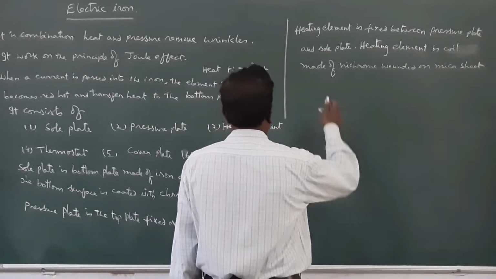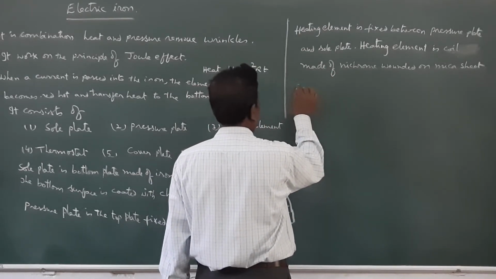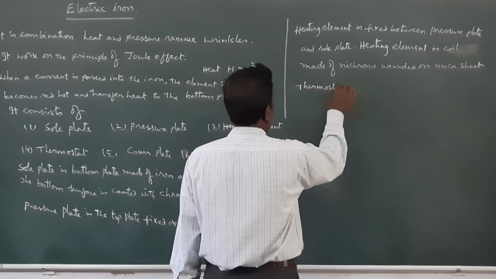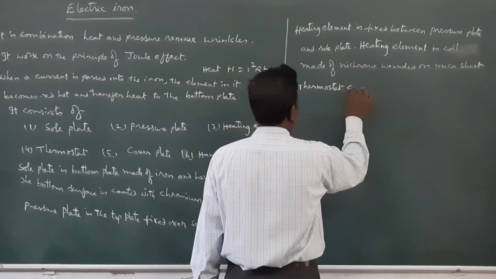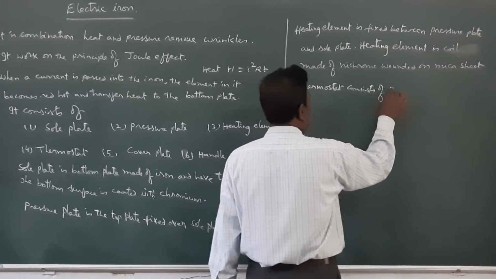Now, there will be another device called a thermostat. The thermostat consists of a bimetallic strip.